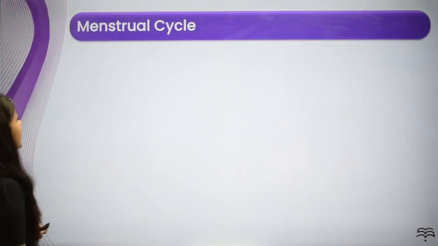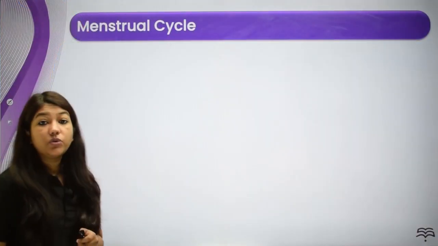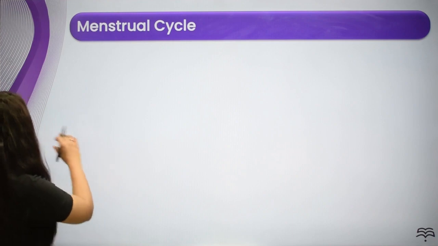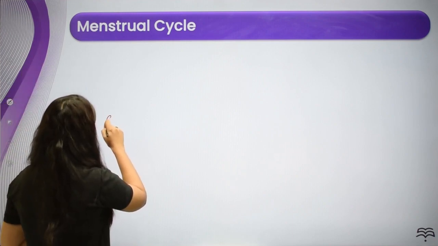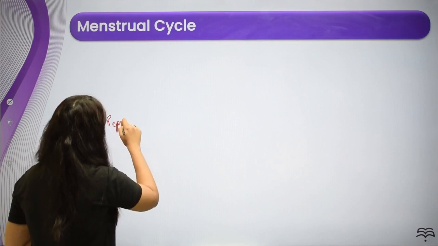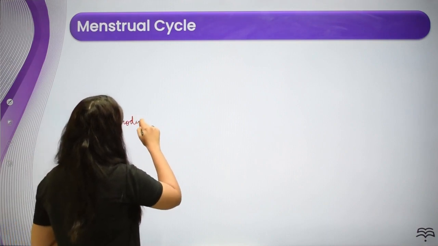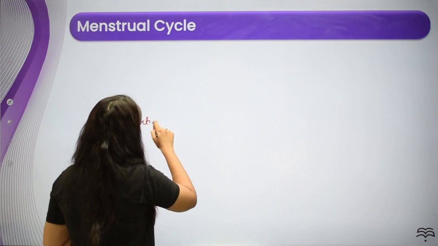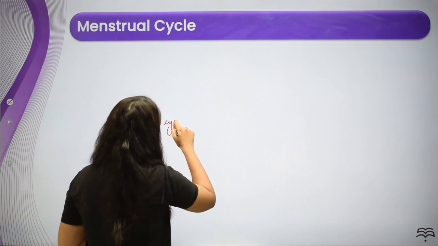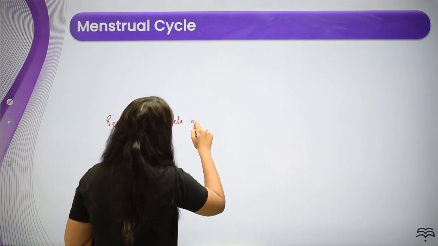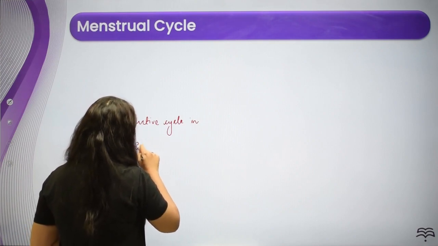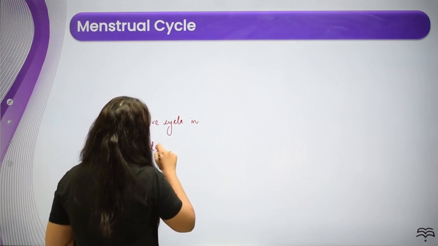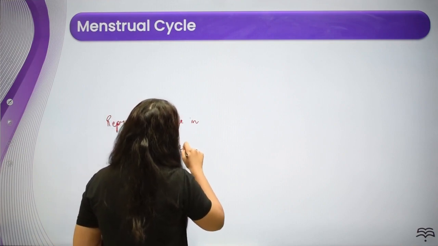Now the next thing that we'll be talking about is the menstrual cycle. So what is this menstrual cycle? Menstrual cycle is nothing but the reproductive cycle in primates. Of course, we are talking about females here.